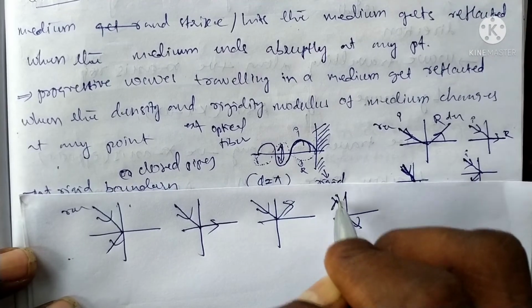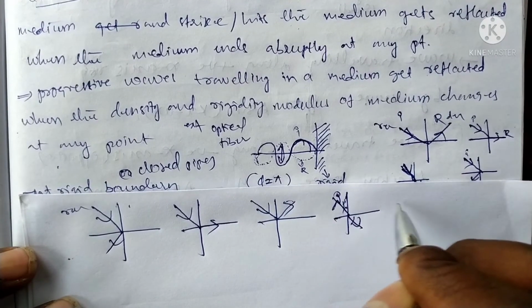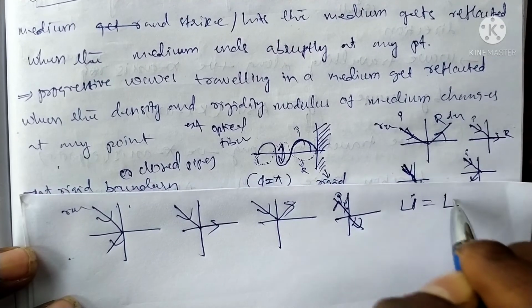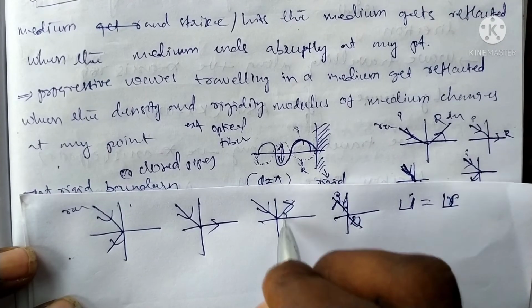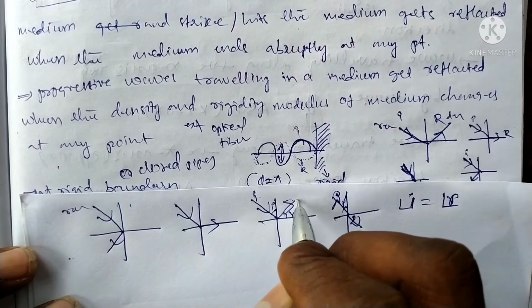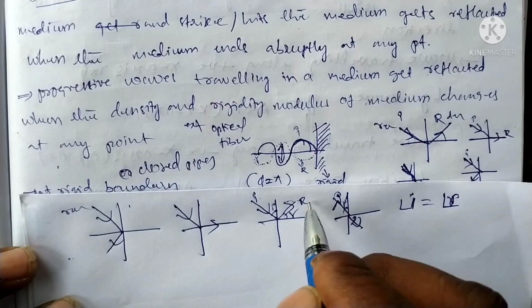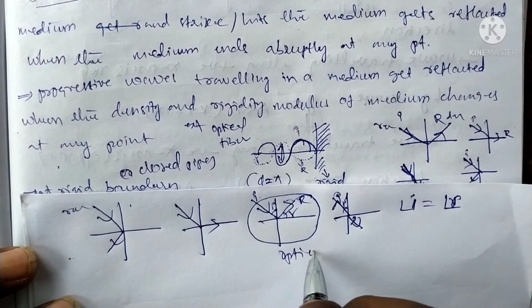This is the incident wave, and I is the incident angle. The incident angle is equal to the reflected angle. This is the possibility in the optical fiber.